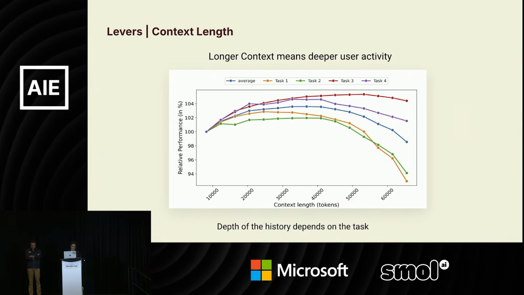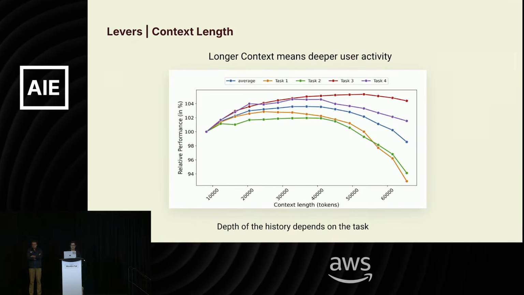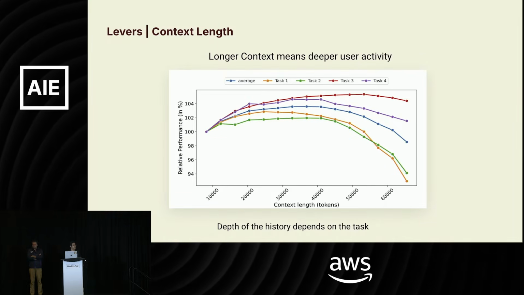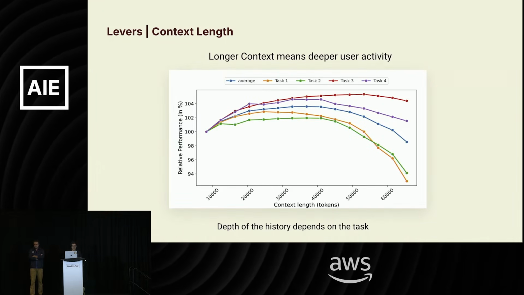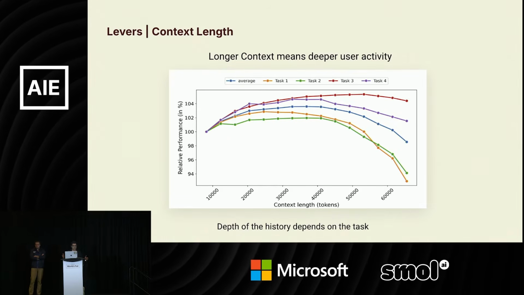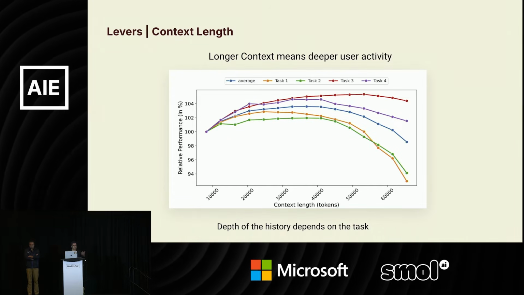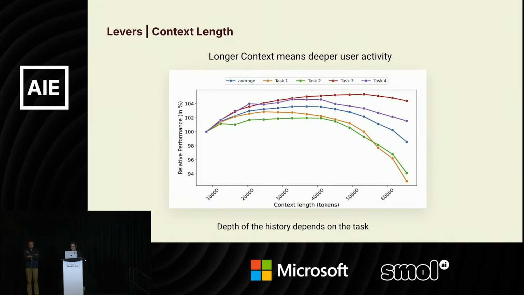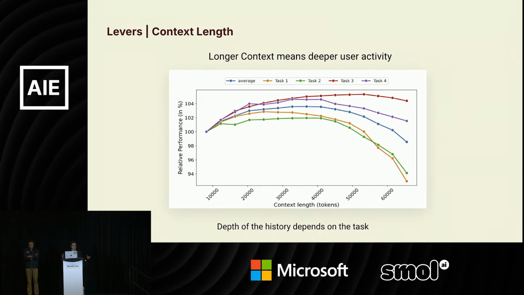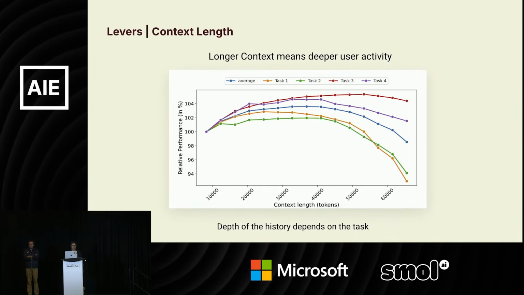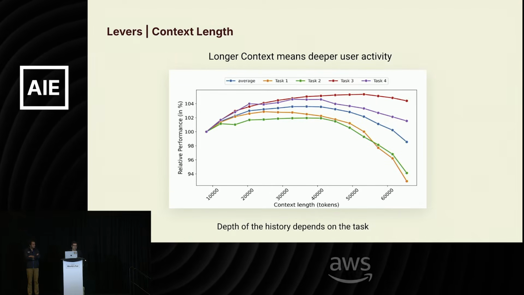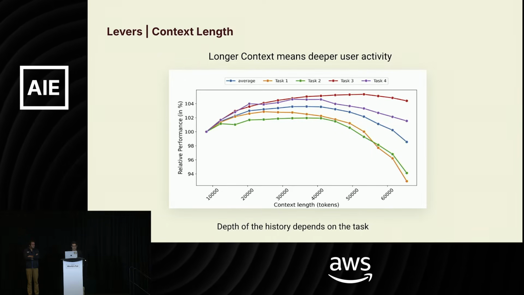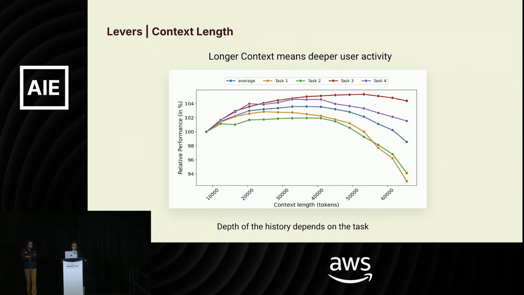Finally, one of the take-home messages from here would be that the context length matters a lot for these kinds of recommendation system applications. The context length defines how much history from the user you can give to the model. In this experiment, we show that if you increase the context length by feeding more history from the user to the model, you can improve the performance of the model. As you can see, towards the end of this graph, the performance actually drops.